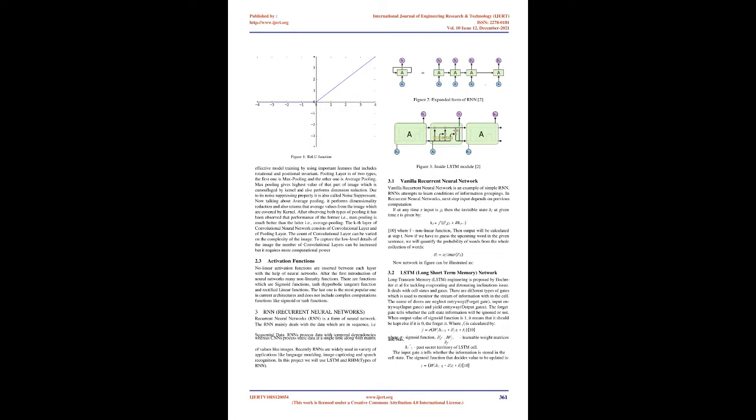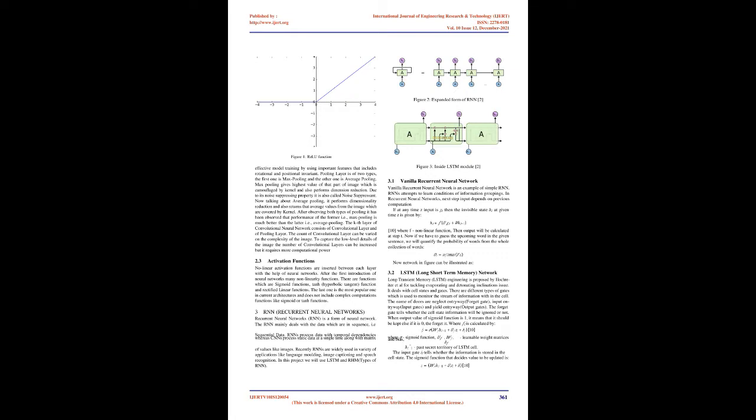Max pooling gives the highest value of that part of the image which is covered by the kernel and also performs dimension reduction. Due to its noise suppressing property it is also called a noise suppressant. Now talking about average pooling, it performs dimensionality reduction and also returns the average values from the image which are covered by the kernel. After observing both types of pooling, it has been observed that the performance of the former, i.e., max pooling, is much better than the latter, i.e., average pooling.